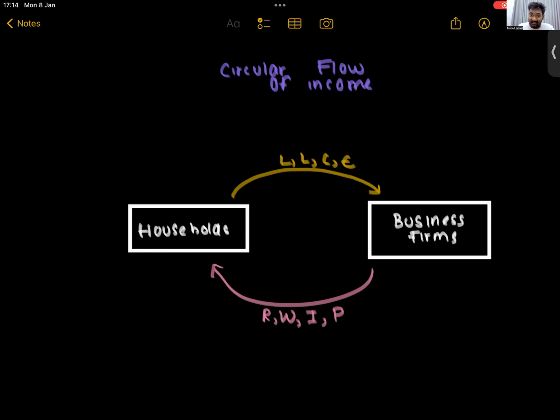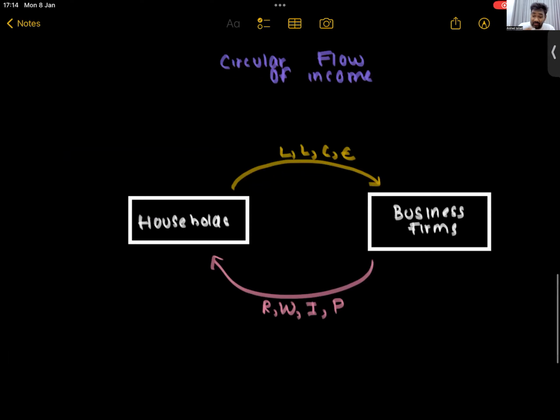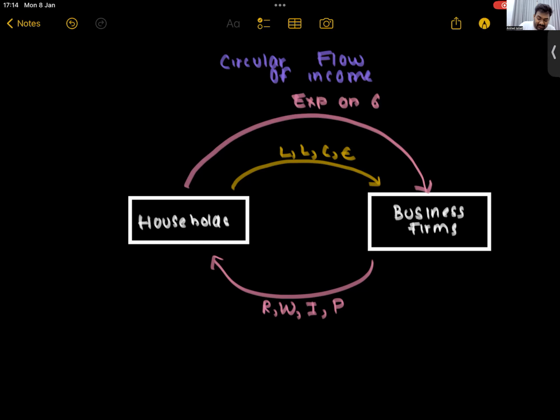That is your return. Then what do households do with this factor income? They use this money to purchase goods and services. And now the money that they are spending goes on to this side as expenditure on goods and services.